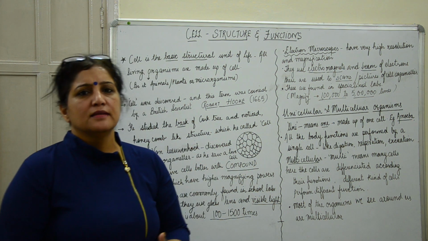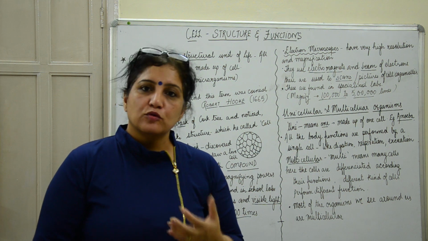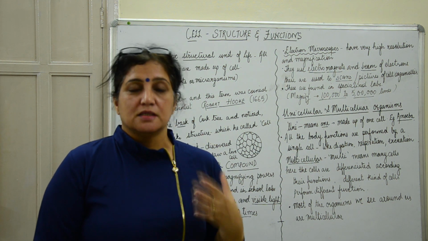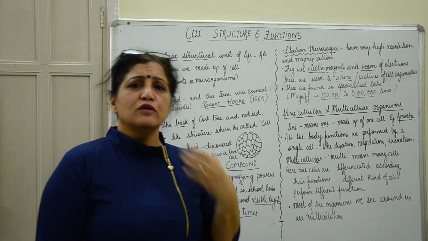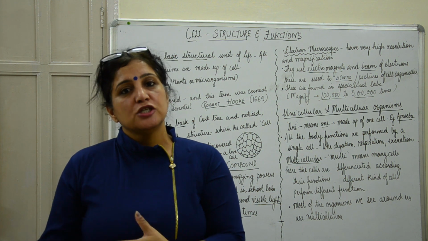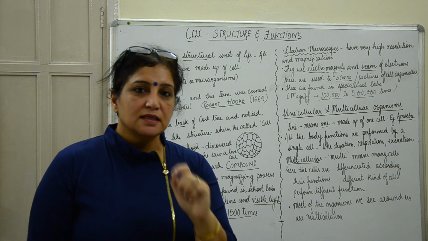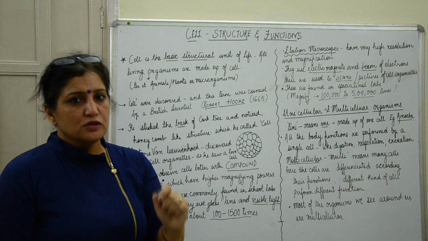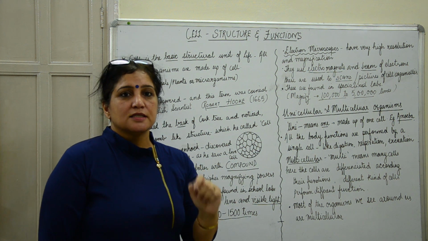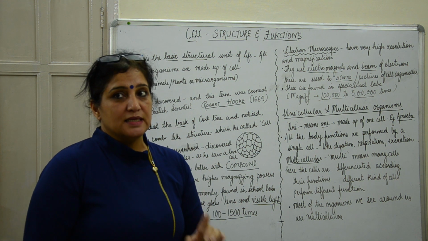We see so many living things around us, be it plants, be it animals, be it the microorganisms which we cannot see, but they exist around us. All of them are living things, yet they are so different from each other. But why do we call them living things? Because they carry certain characteristics, and the most important characteristic of all living beings is